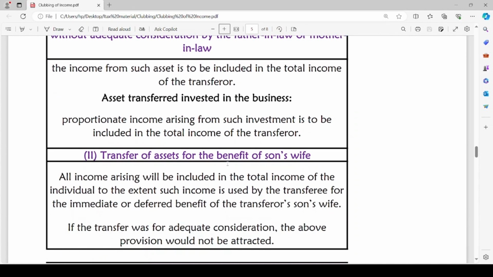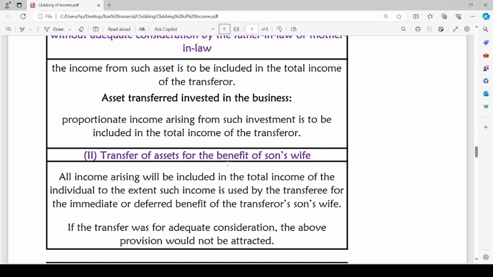The second case, transfer of assets for the benefit of son's wife. Instead of transferring the asset to son's wife, it is being transferred so that son's wife can derive benefit from such transfer. All income arising will be included in the total income of the individual to the extent such income is used by the transferee for the immediate or deferred benefit of the transferor's son's wife.